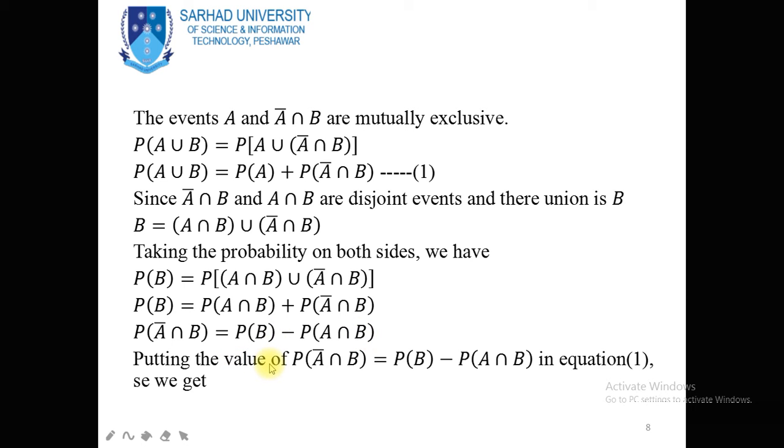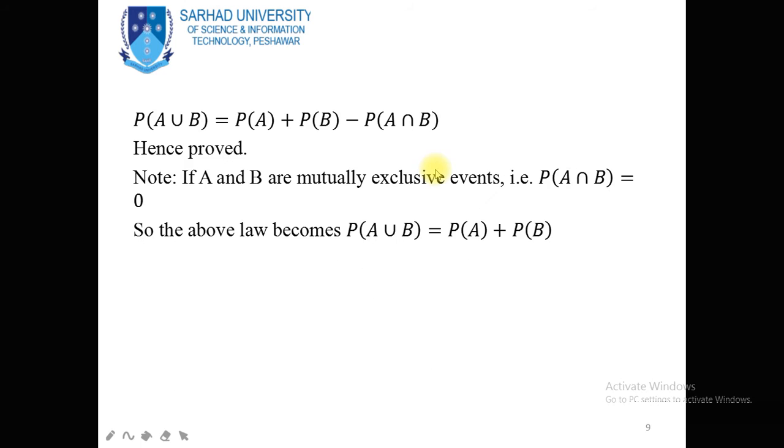Putting the value of probability of A complement intersection B, equal to probability of B minus probability of A intersection B, in equation number 1, we have probability of A union B is equal to probability of A plus probability of B minus probability of A intersection B, and this is the proof of the addition law of probability for two non-mutually exclusive events.